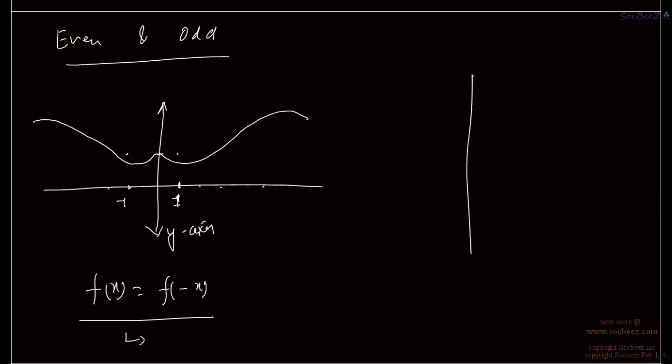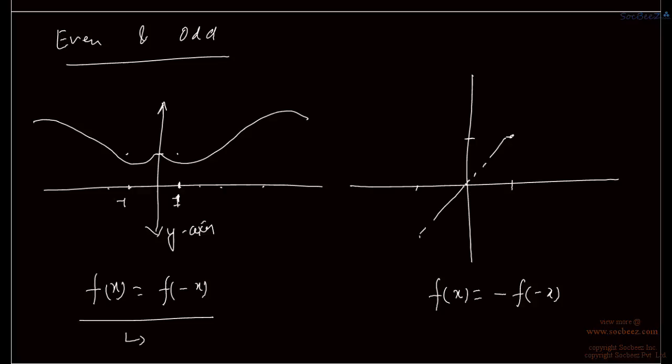For an odd function, f(x) must be equal to minus f(-x). This odd function is always symmetric about the origin, because if for x equal to 1 we get this output, then for x equal to minus 1 we get the output which is the negative of this number, that is here. So if a function is odd and after x equal to 0 its graph is like this, then for x less than 0 it should be like this, so that it is symmetric about the origin.